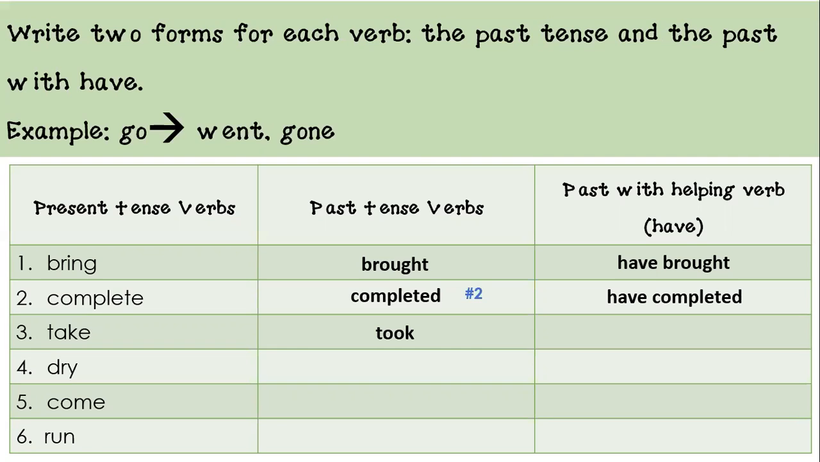All right, and what is the past with helping verb? You look at the table, you identified took in the past tense column, and then you look at the column to the right, the one that says past with helping verb, past, have, had. So then what does it say next to took? It says taken. Yes. So for number three, you should have, for the past with helping verb, have taken. Yes. Okay, let's do number four.